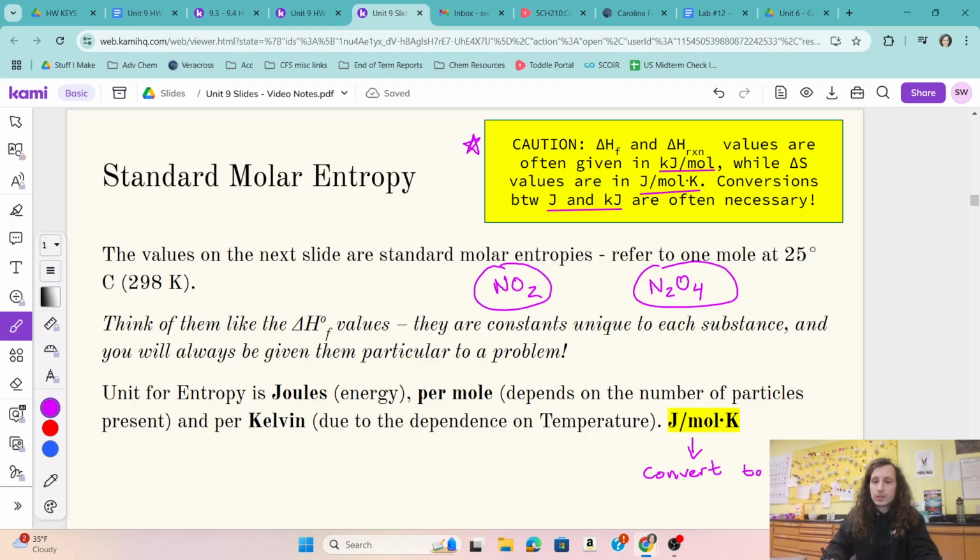And that is generally just going to be dividing by 1,000 to turn it into kilojoules. Okay.